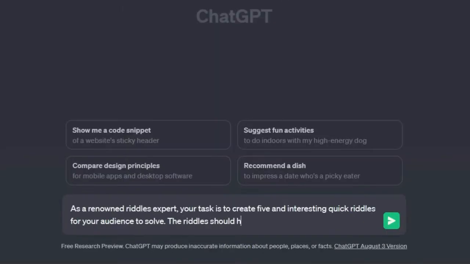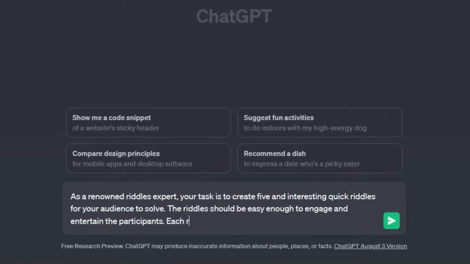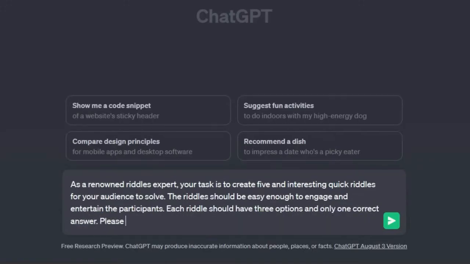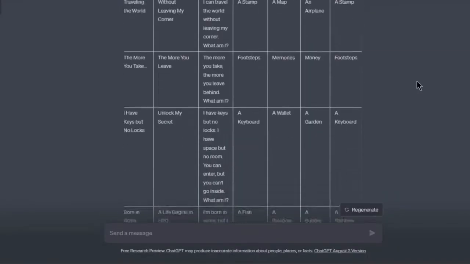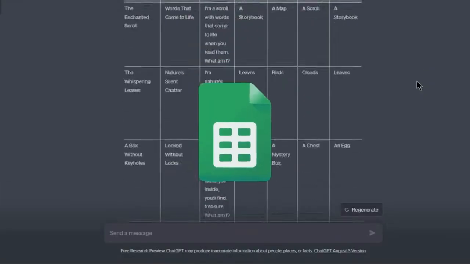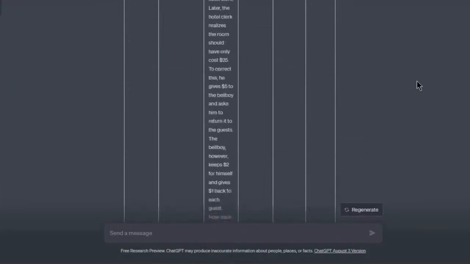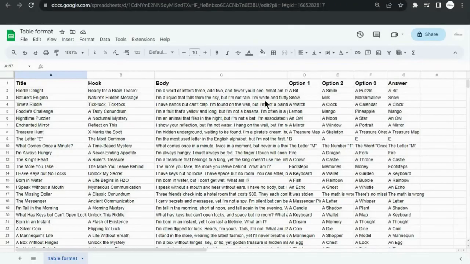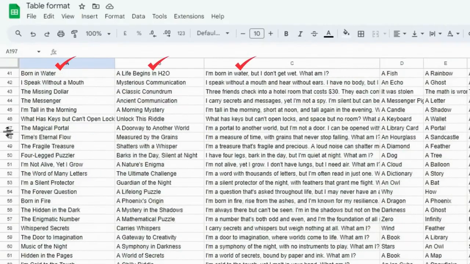To foster engagement with riddles, it's important to offer clear options, ensuring participants can easily enjoy the challenge. Each riddle should include 3 choices, with only one correct answer, to enhance the experience. Organizing riddles in a Google Sheet facilitates effective content management. This approach allows for simple adjustments and ensures a coherent presentation throughout your material.